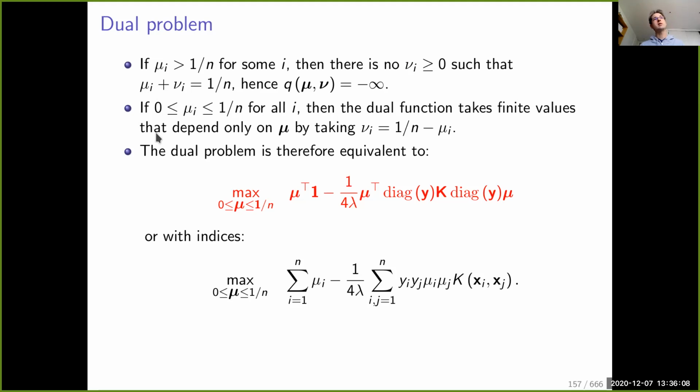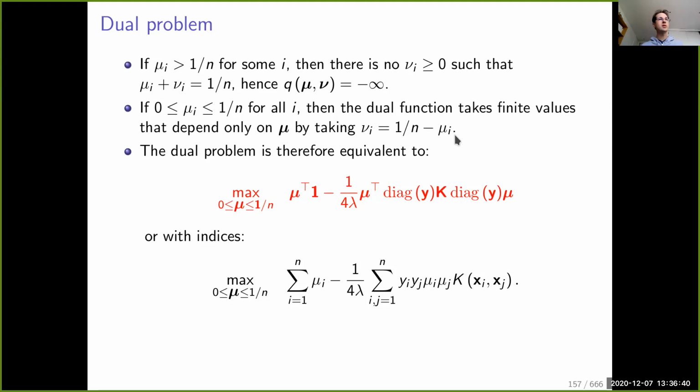So then we have several cases. If there is a mu i which is strictly greater than 1 over n, there is no way you are going to find a nu i such that this inequality holds. That means that the dual objective is equal to minus infinity in that case. On the other hand, if mu i is between 0 and 1 over n, simply you choose nu i to be equal to 1 over n minus mu i, and you're fine.